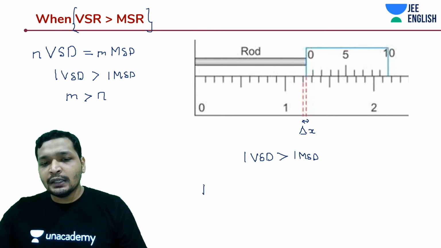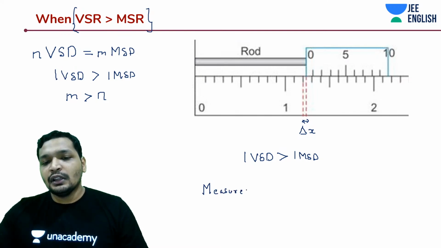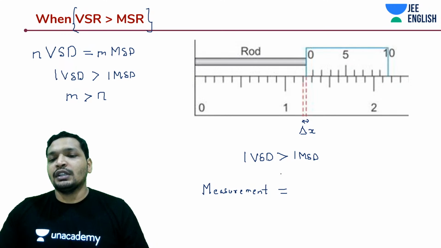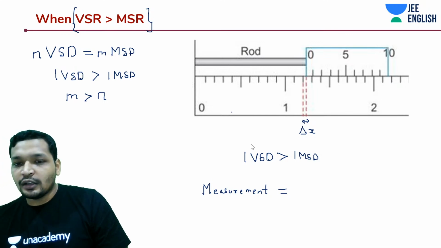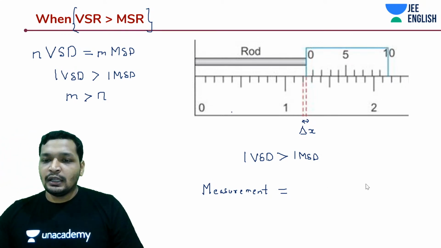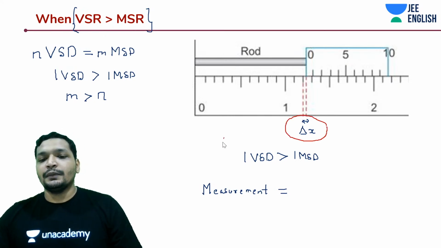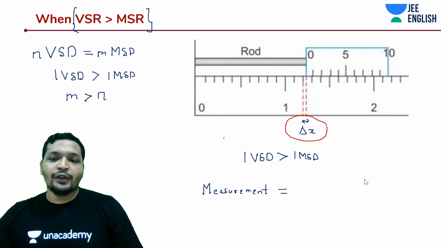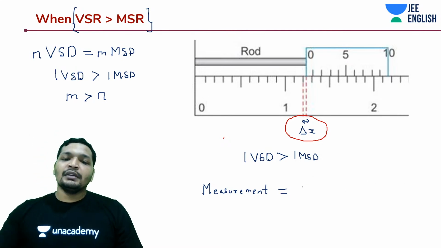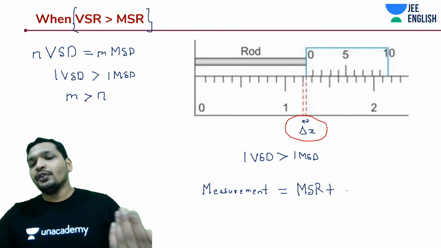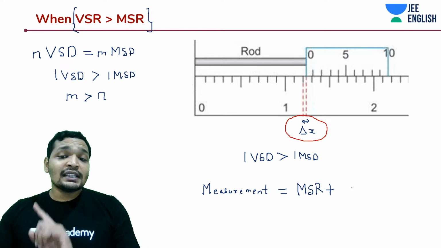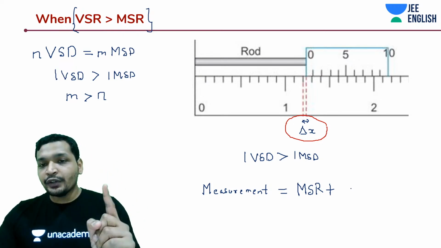So your measurement is not going to change. The way you used to measure did not change now. Even now you're going to assess this delta X. Okay, so your measurement is not going to change, guys. Your measurement is going to be the same thing, your main scale reading plus your least count into coinciding division. Now how are we going to do?